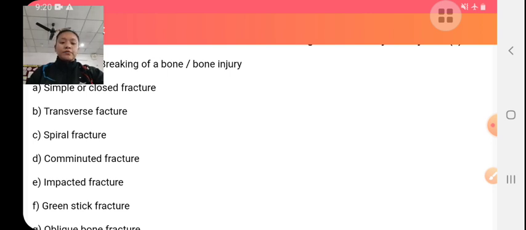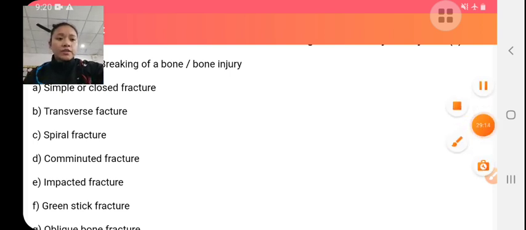And complicated fractures. In complicated fractures, the bone is crushed into small pieces, and delicate organs like the brain, kidney, liver, etc. are damaged by it. These are some types of fractures.